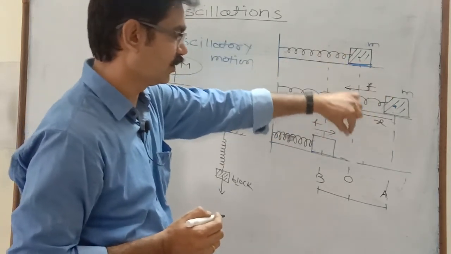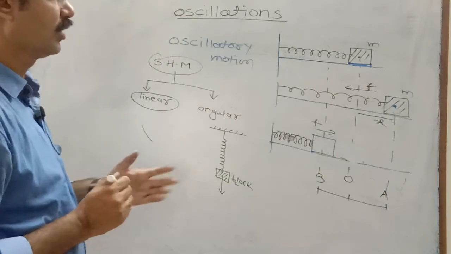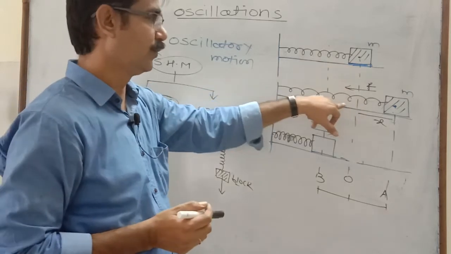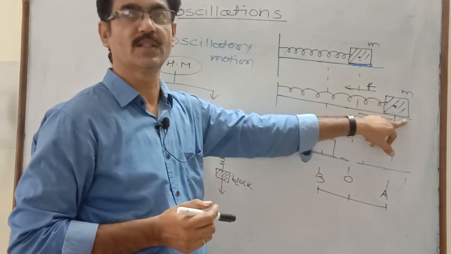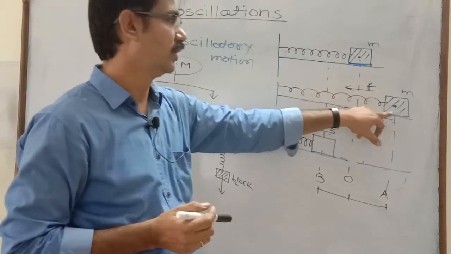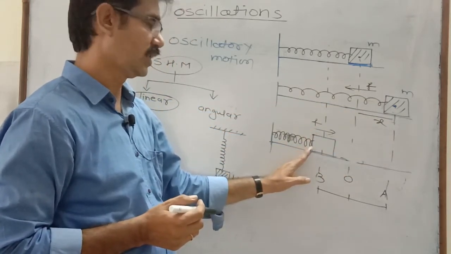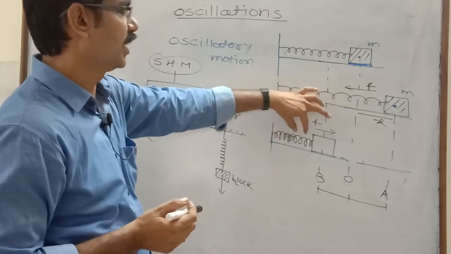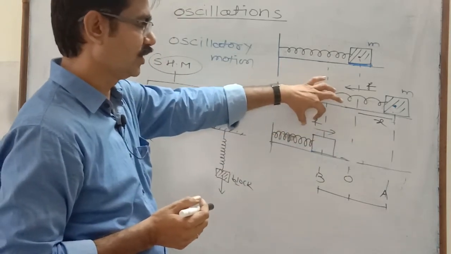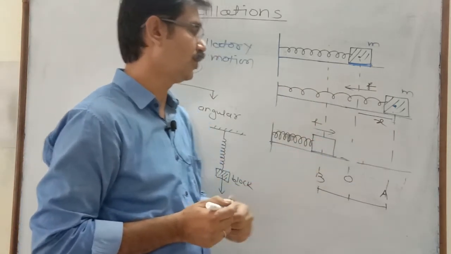It is always directed toward the mean position, and it also depends upon the displacement of the block from the mean position. When it is at the equilibrium position, it experiences no force. When it is pulled towards the right, it experiences a restoring force directed towards the left. It tries to bring the block towards the left, and when it moves due to inertia towards the left, the spring will contract, and again due to the elastic property it exerts a force on the block directed towards the right. It tries to bring the block to the mean position.